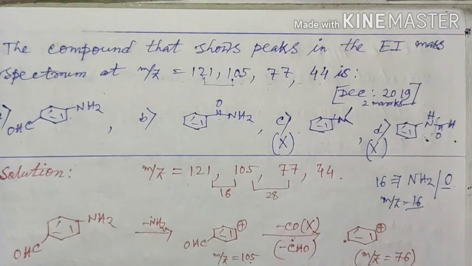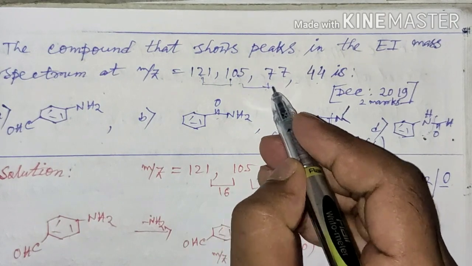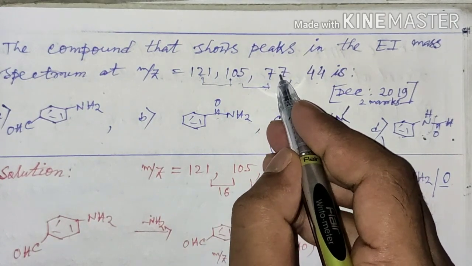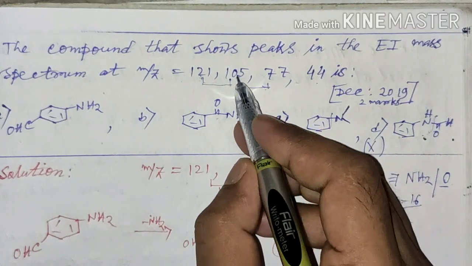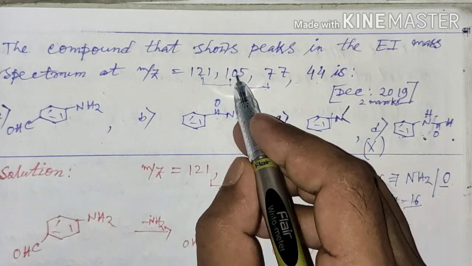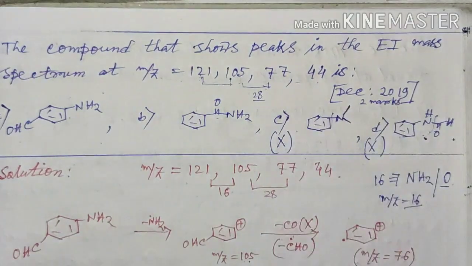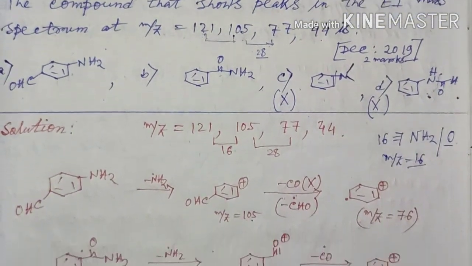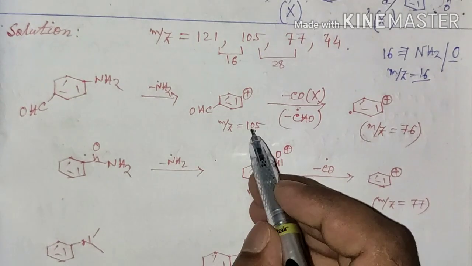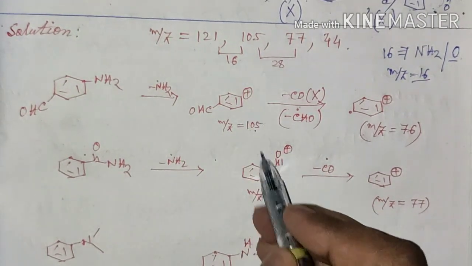Now in the second case, we observe that the third fragment is observed at 77 mass units, and the difference between these 2 fragments is 28. So there we have to remove a unit corresponding to m/z equal to 28 from these 2.